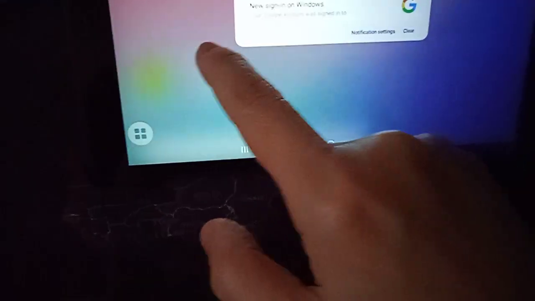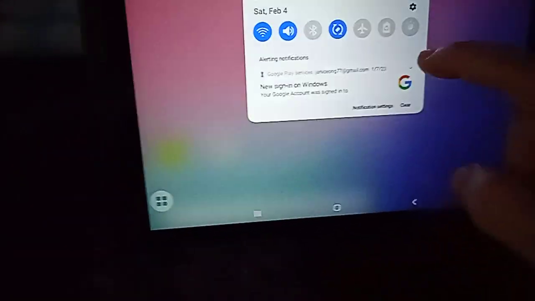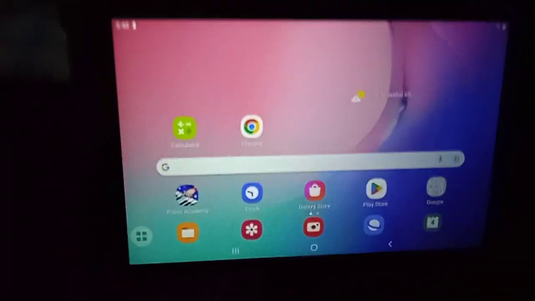Just to show you again, this button. Now it's back to normal.